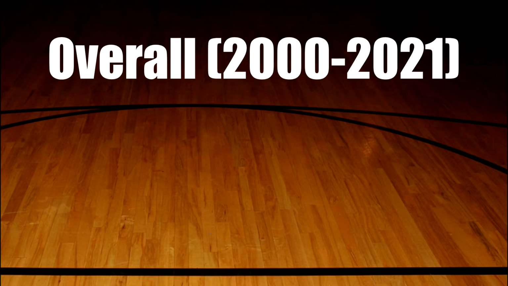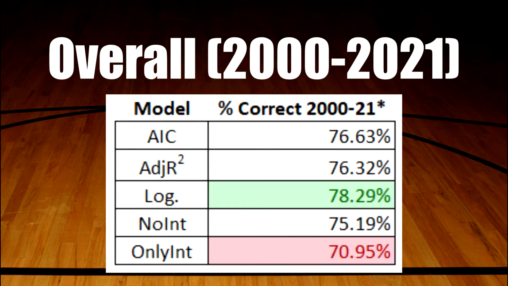Those predictions were all based on individual years, but we also wanted to get an idea of how well the models are doing overall. To do this, we ended up testing each of the models' predictive ability on every game from 2000 to 2021. The logistic model ended up predicting about 78% of these games correctly, and the AIC model came in a little lower at about 77%. Now, it should be noted that these percentages are probably a little too optimistic because we're predicting the games that we used to fit these models.